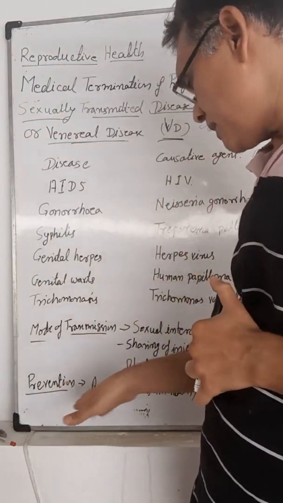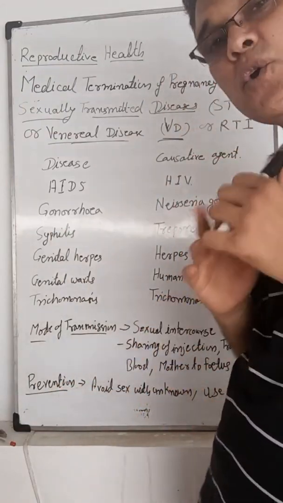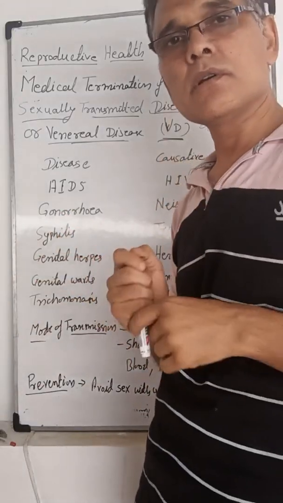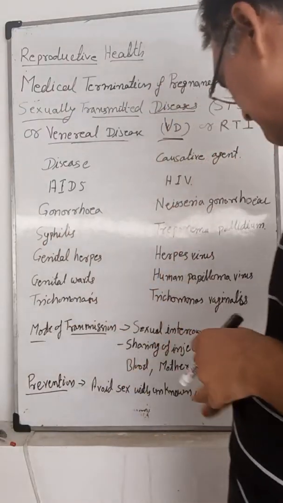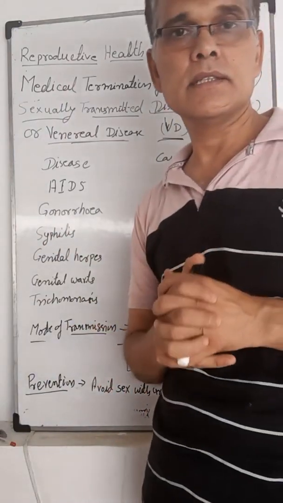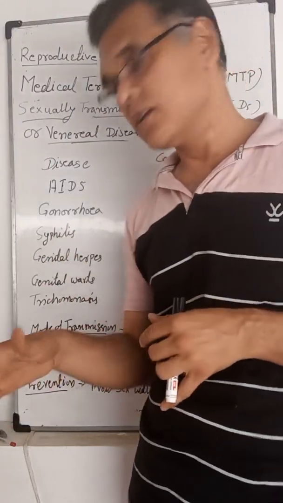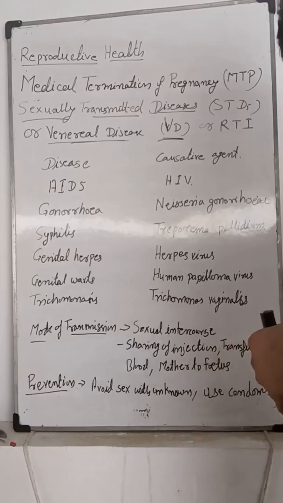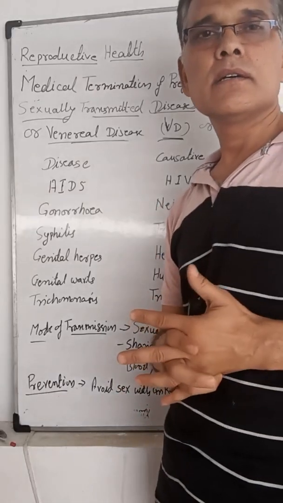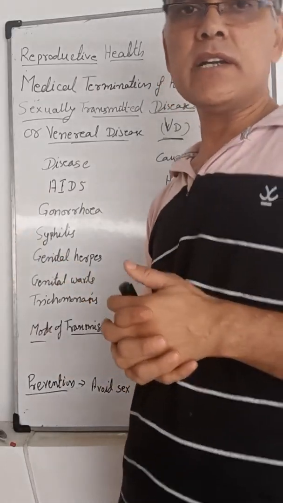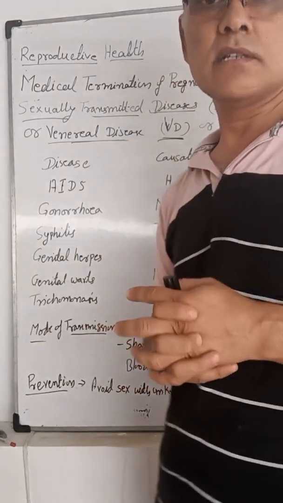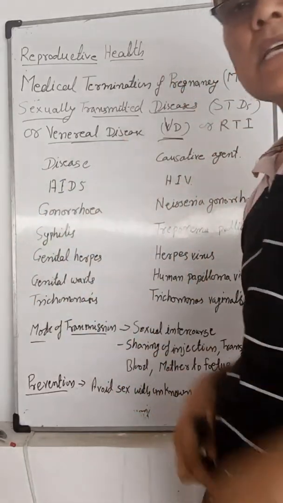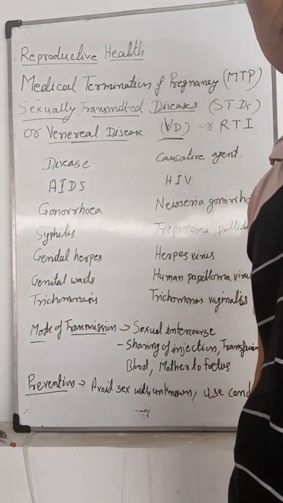These can be prevented by avoiding sex with an unknown person or multiple partners. Avoid sex with unknown persons or multiple sex partners. Use barrier methods, like condoms. Utilize condoms, which help in prevention. Or in any case of doubt, you have to consult a registered medical practitioner for clearance, and you can remove such types of diseases. These are the sexually transmitted diseases.